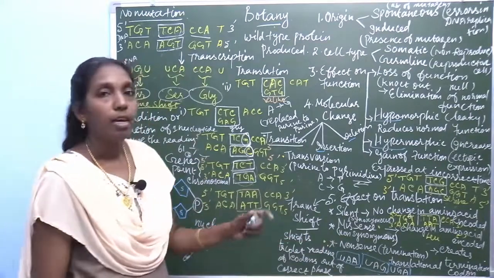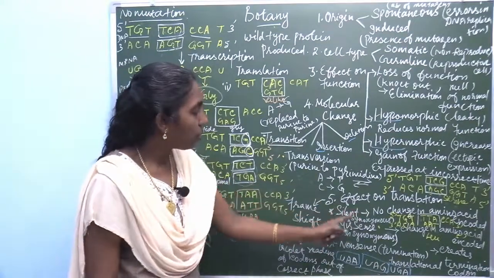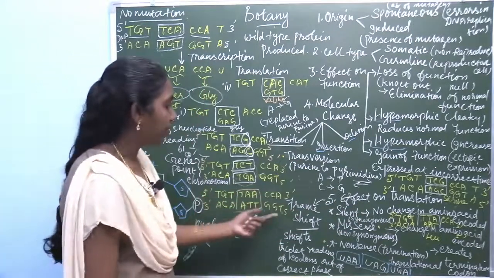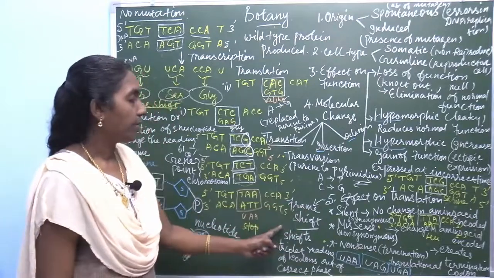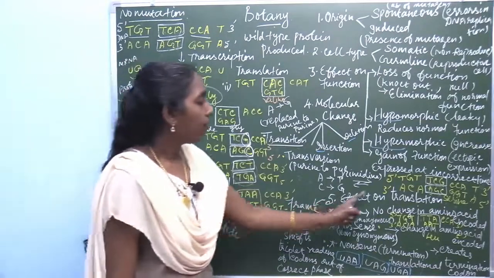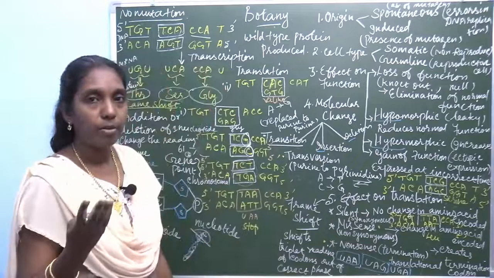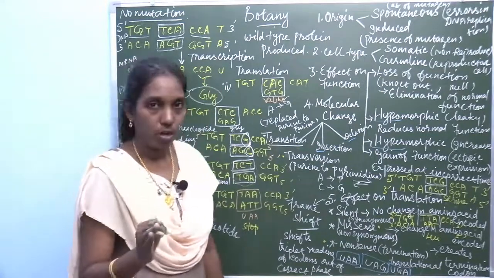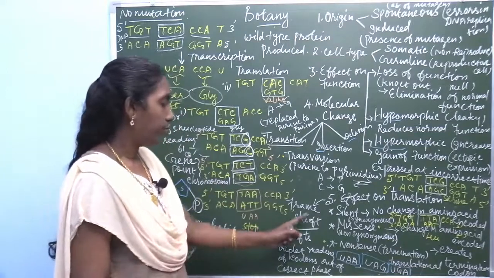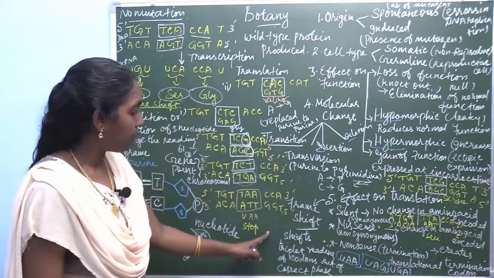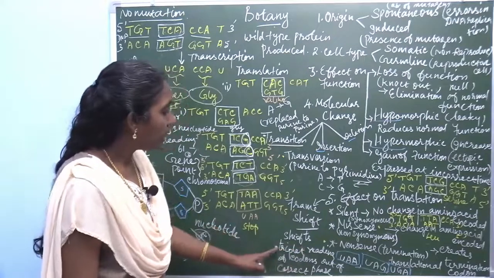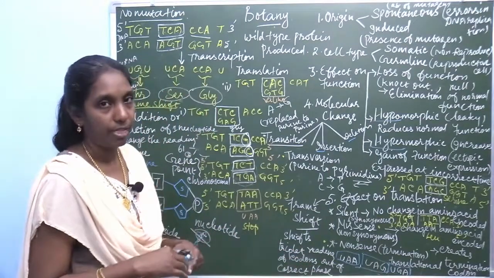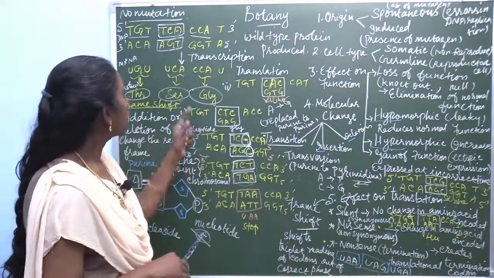Then, in the same effect on translation, one more type is there: frame shift. So for the effect on translation, there are 4 types: silent, missense, nonsense and frame shift. What is the definition? Frame shift shifts the triplet reading of codons out of the correct phase.